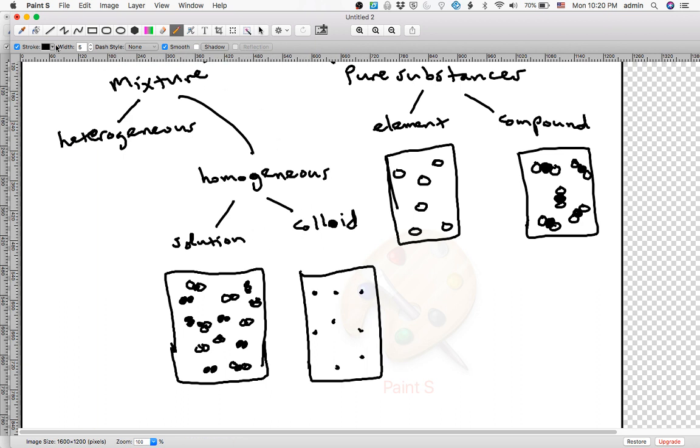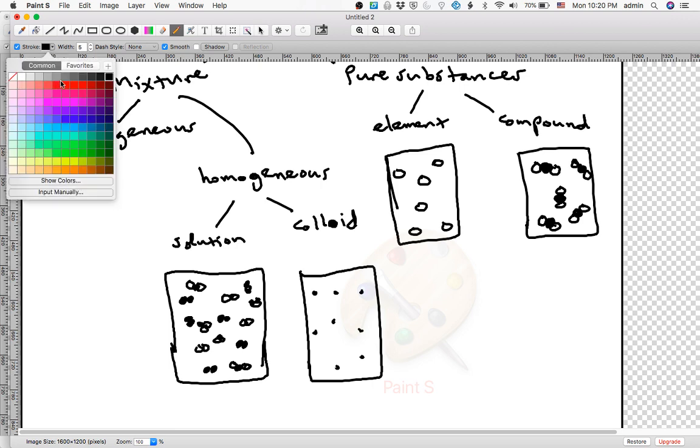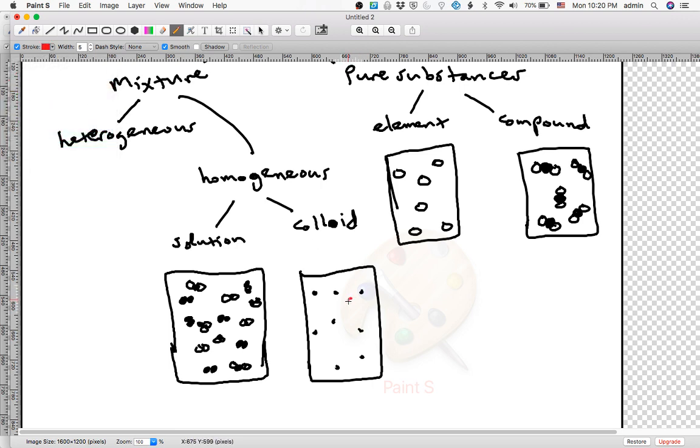And then there's also protein. So I'm going to make the protein red circle. So I have big protein molecules, and those protein molecules are clumped together. See? But you see, with the colloid, the protein molecules are everywhere. They're not just on top or just on the bottom. They're everywhere. And then with the protein molecules, there's also fat molecules.